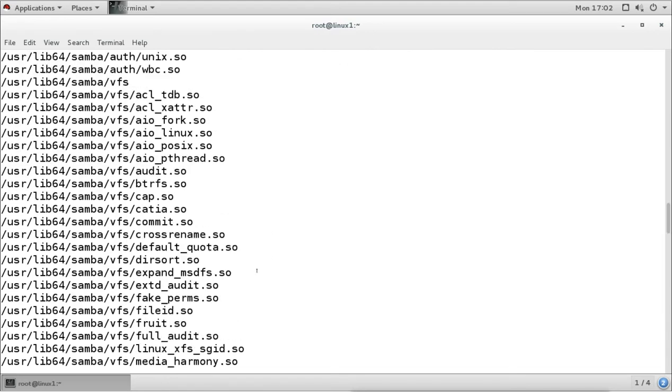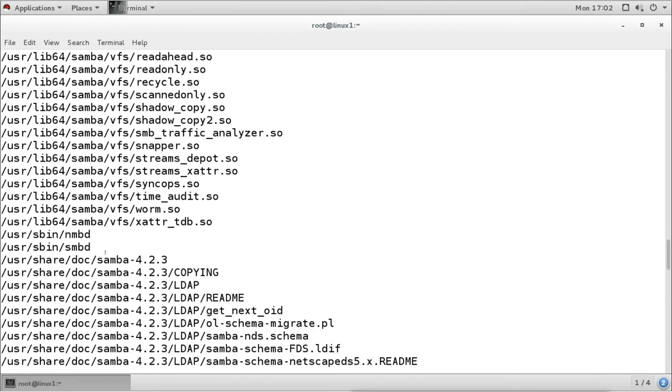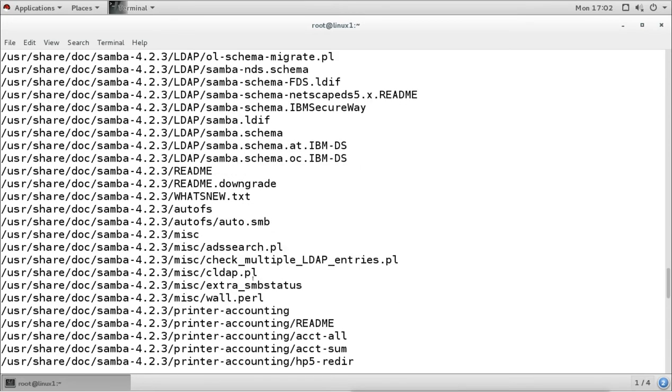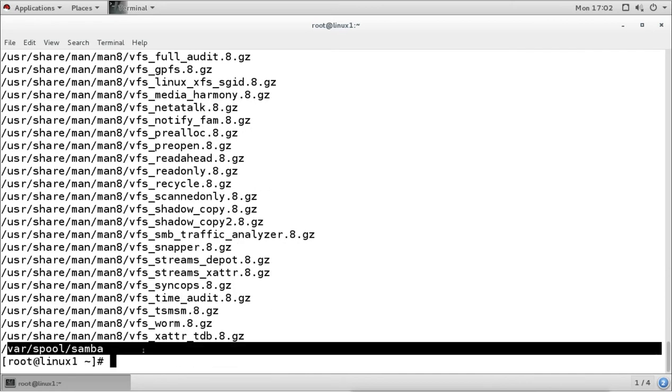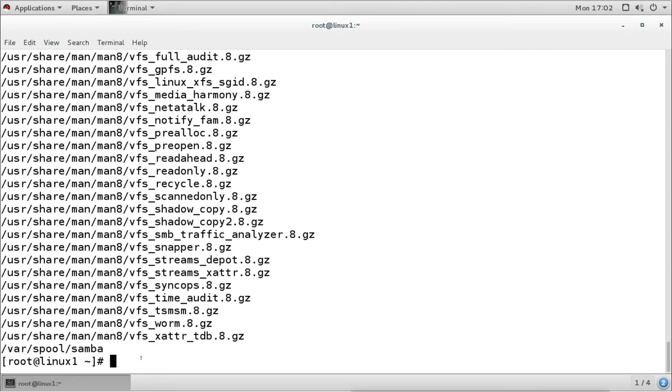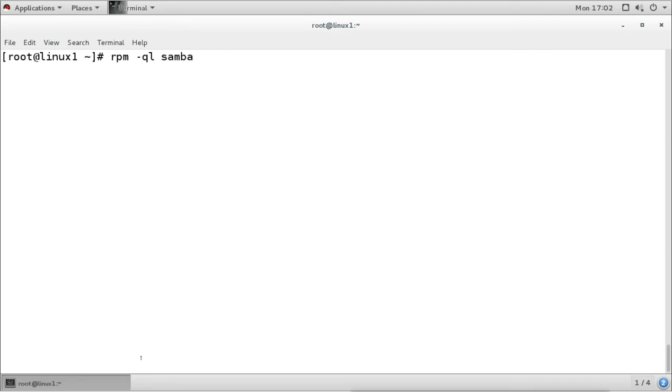Then we have these library files, these two commands. Then these are the documentation, man pages, and this is the pool directory for pooling. Now it is not showing the main configuration file because it comes with the other package called common, and that is why I told you that these two packages are important for configuring Samba.